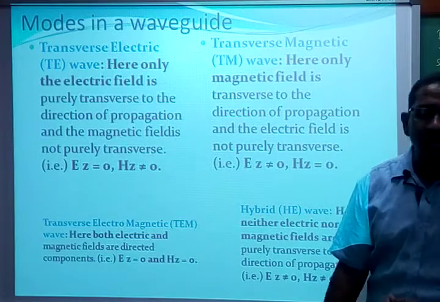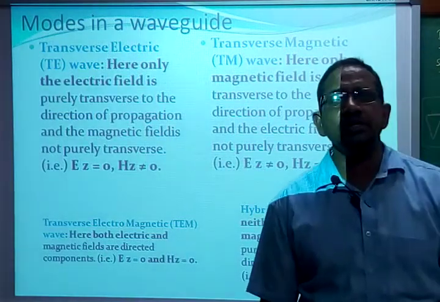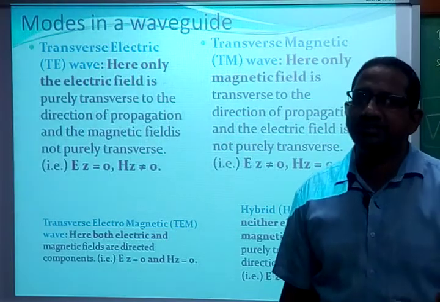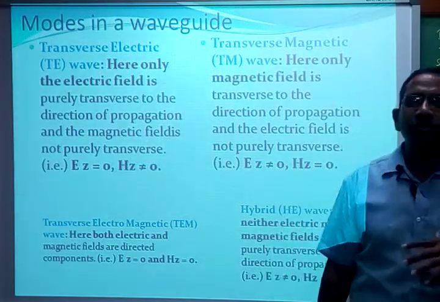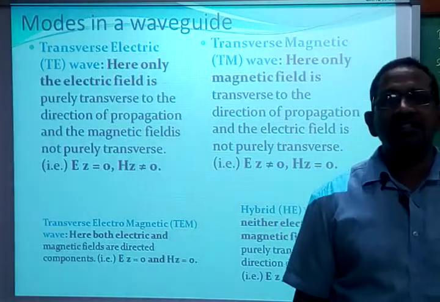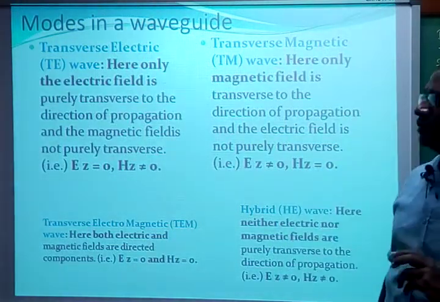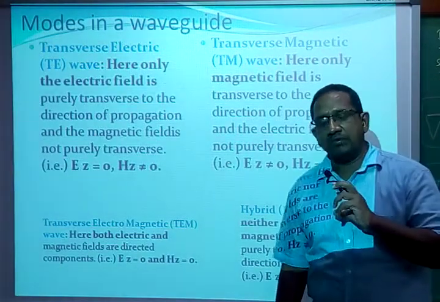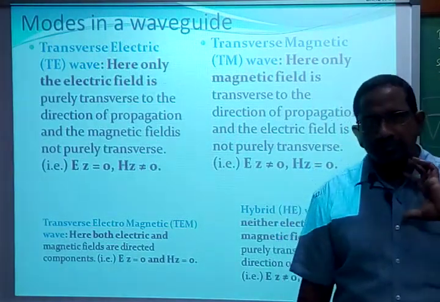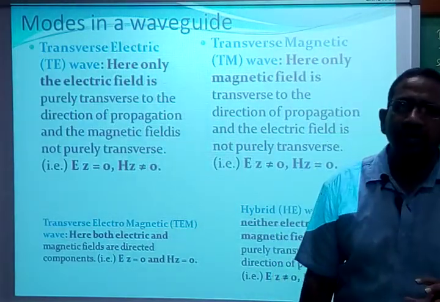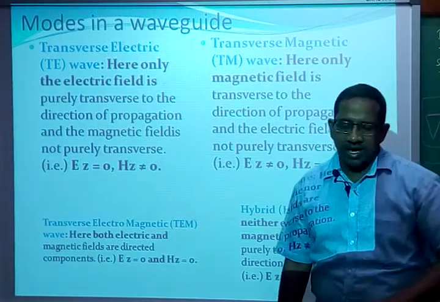What is another advantage of Maxwell's equations? Maxwell's equations provide us physically realizable systems. That means when you solve the Maxwell equations, you directly get a physically realizable system. That is one of the advantages. Whenever we want to understand the working of a waveguide or the propagation of an EM wave, we simply apply Maxwell's equations.